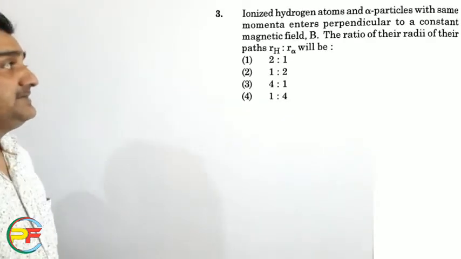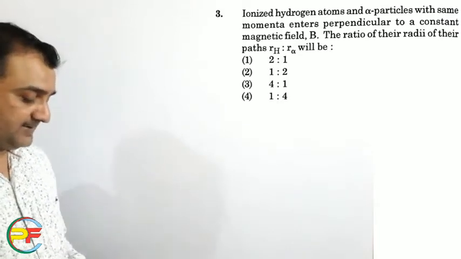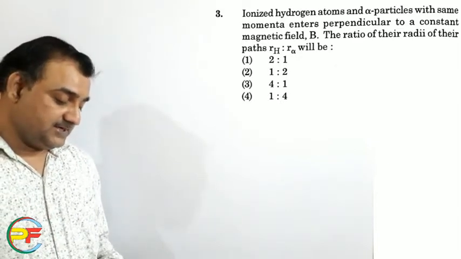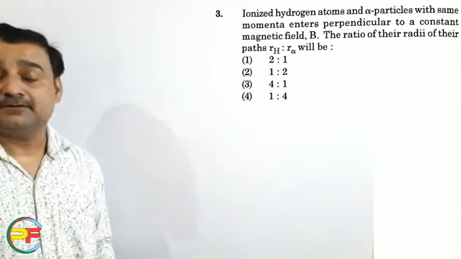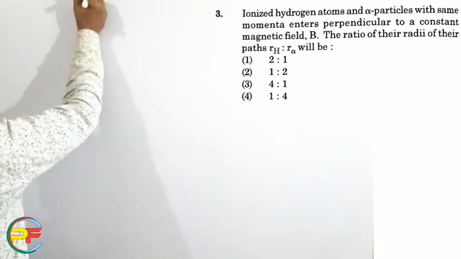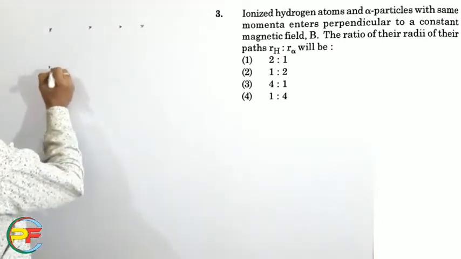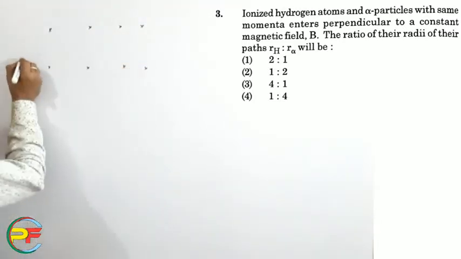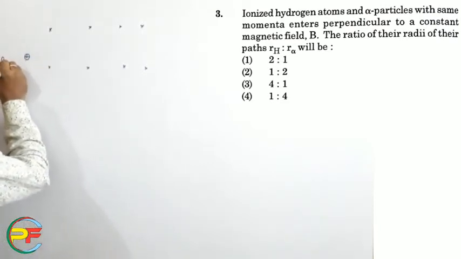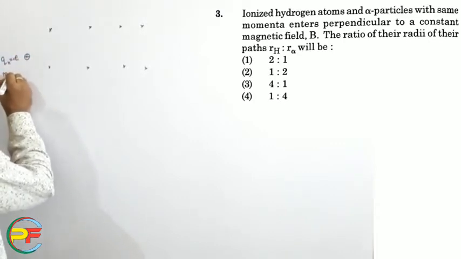And this is from magnetism, and the problem says that the ionized hydrogen atom and alpha particles with the same momenta enter perpendicular to the constant magnetic field B. The ratio of the radii of their paths, R_H and R_alpha, will be. So first of all, we can consider some magnetic field. Suppose this is a magnetic field acting downward, and we also have the ionized hydrogen atom, so its charge is given as plus e and the mass is m_H.